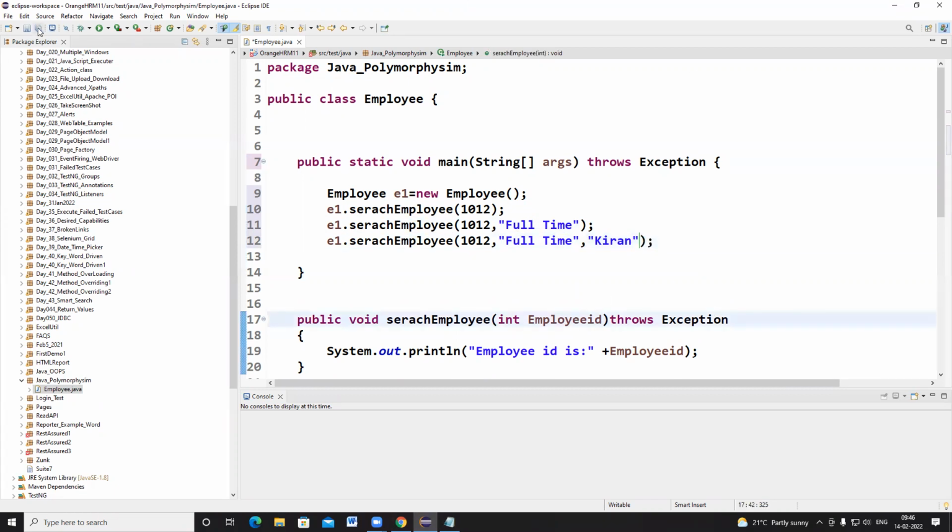Okay, so like this, you can write a same method name with different input arguments. This concept we can call as compile time polymorphism, or method overloading, or static binding. People will ask in interviews, what is meant by polymorphism? Poly means multiple. So if anybody asks, we can write a same method name multiple times with different input arguments within the same class, which is known as method overloading. Nothing but compile time polymorphism.